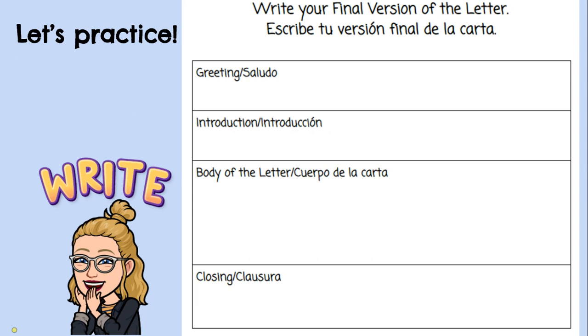We're going to write our final letter. Okay, so the first thing we're going to write is the greeting. Let's try it out.